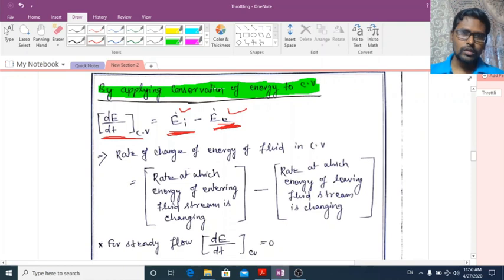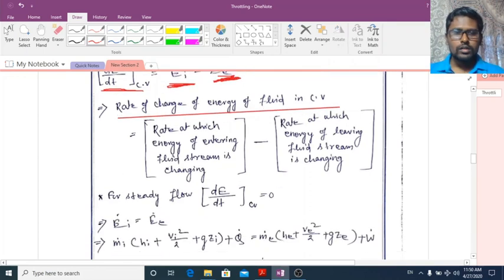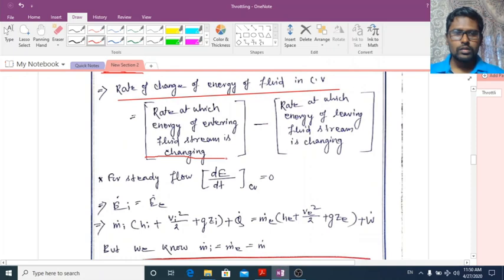So it is written here, the rate of change of energy of fluid in the control volume is equal to the rate at which energy of the entering fluid stream is changing minus the rate at which energy of the leaving fluid stream is changing.